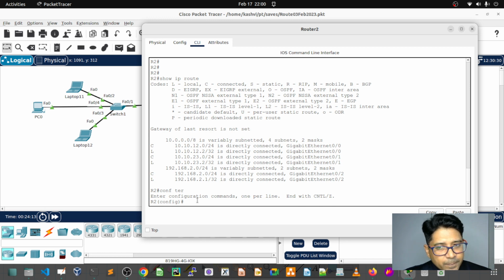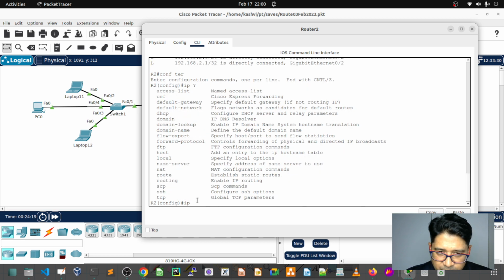Then I will type ip and a question mark. You see static? Then ip route.